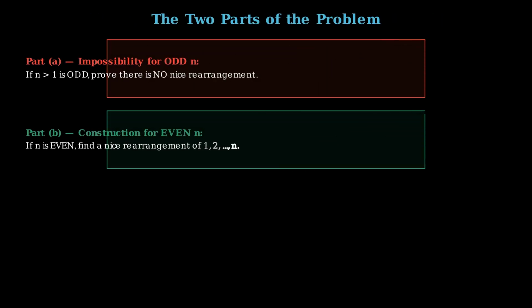The problem has two parts. Part A asks, if n is odd and greater than 1, prove that no nice rearrangement of 1 through n exists. This means no matter how you shuffle 1 through n, the nice property will always be violated for some k. Part B asks, if n is even, explicitly find a nice rearrangement of 1 through n. We need to construct the specific sequence and prove it works. Together these two parts completely characterize which values of n admit a nice rearrangement.